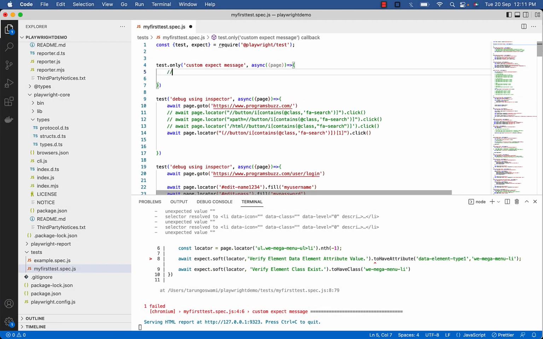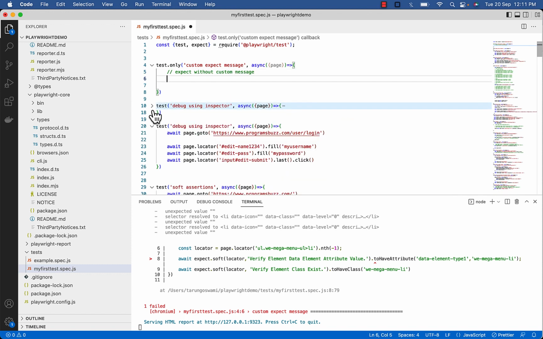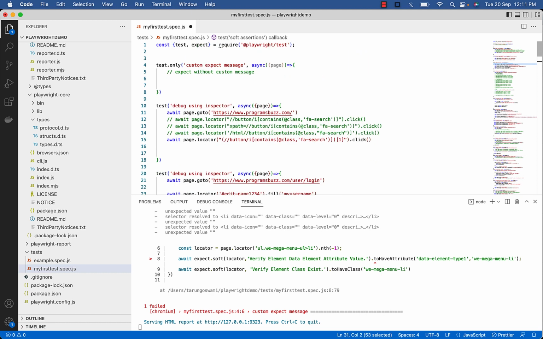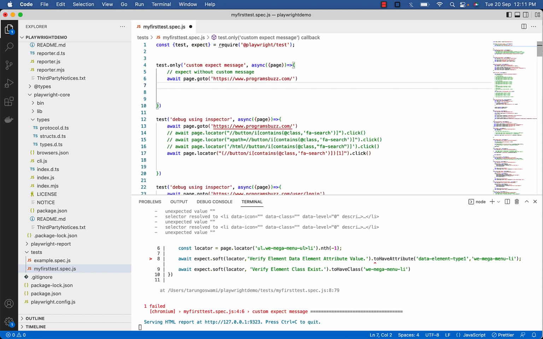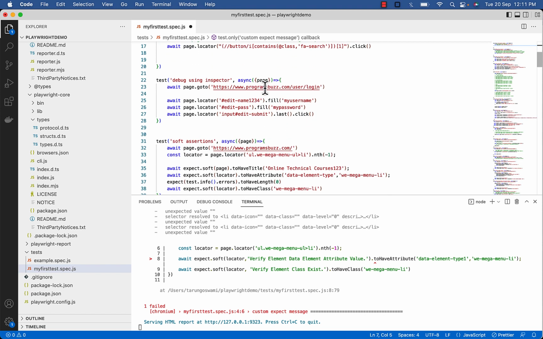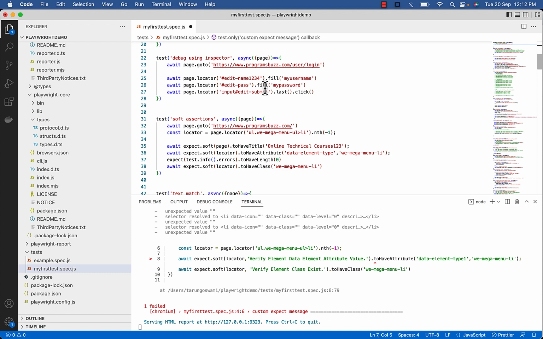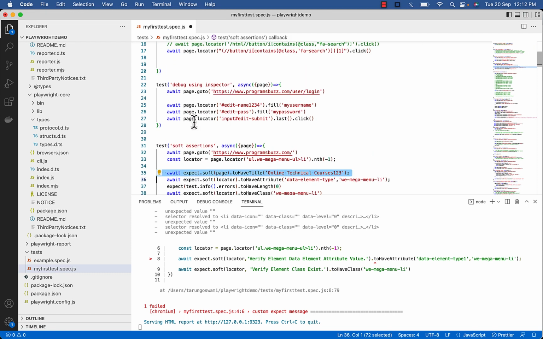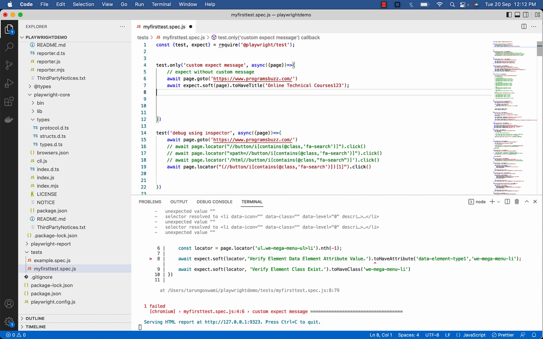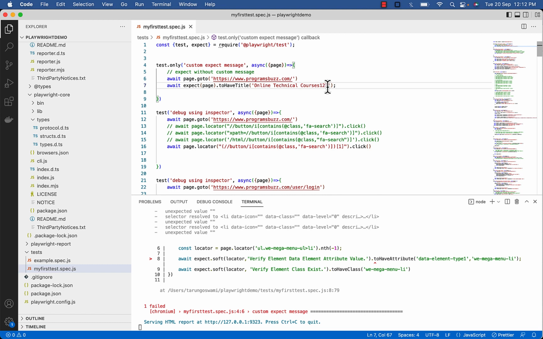So let's see results of expect without custom message. So visit programswitch.com and here use any existing expect which fail. So we are using incorrect title here, so our expect will fail.